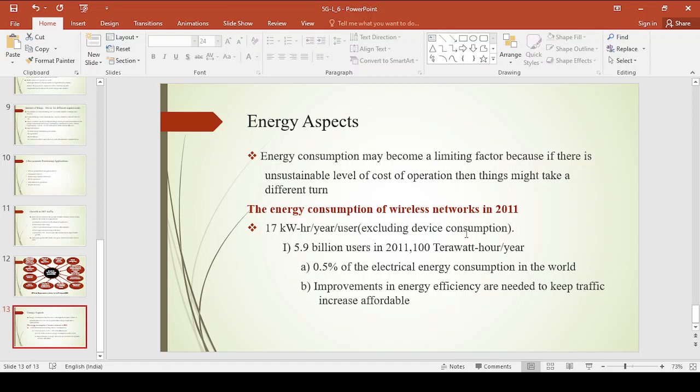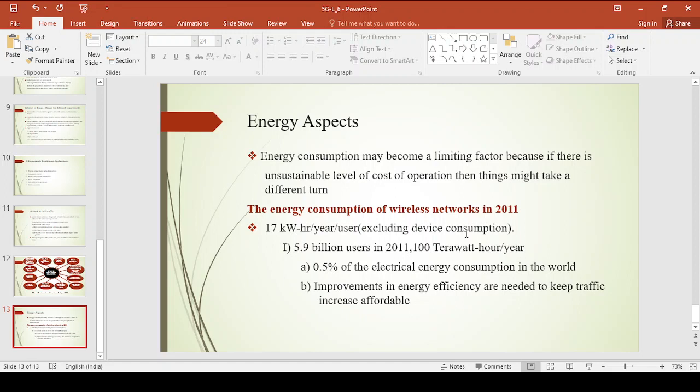Till now we have seen the requirements and growth in the IMT traffic. We have seen the different requirements for the growth in IMT traffic beyond 2020, and we have seen energy aspects also, right? These are the different topics we have seen in this lecture. In the next lecture we will see the anticipations in the growth of traffic in 2020 and beyond, from 2020 to 2030. What are the anticipations that are done globally in terms of growth of traffic, that we will see in the next lecture, right?